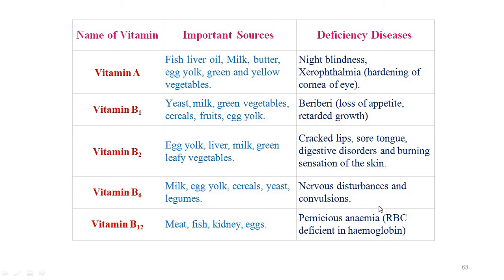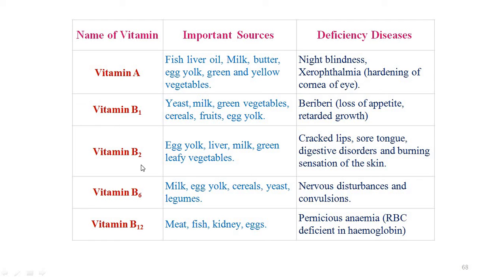Deficiency of vitamins causes serious diseases. For example, vitamin A deficiency causes night blindness, and sources of vitamin A are fish liver oil, milk, butter, egg, green and yellow vegetables. Vitamin B1 is found in yeast, milk, green vegetables, fruits, egg, etc. It causes beriberi disease.